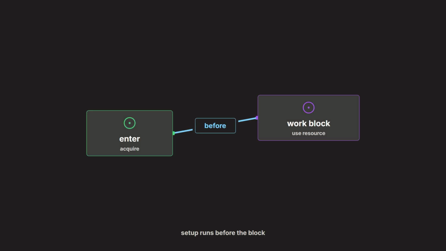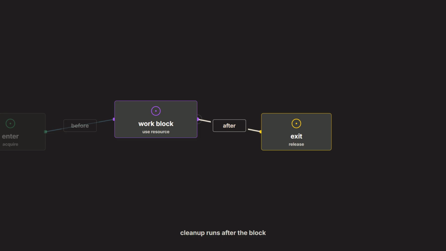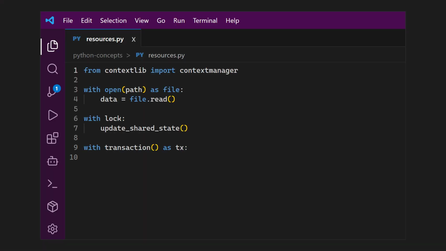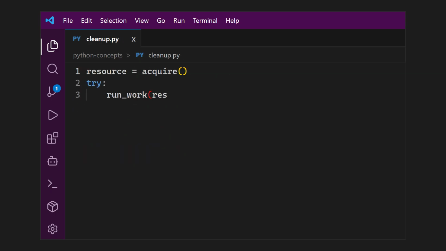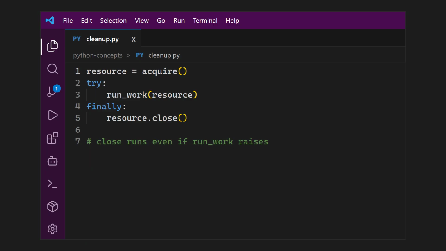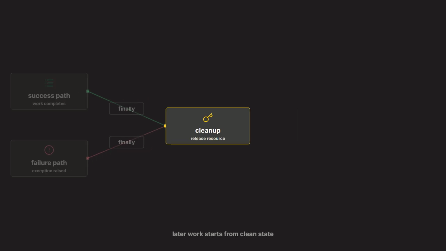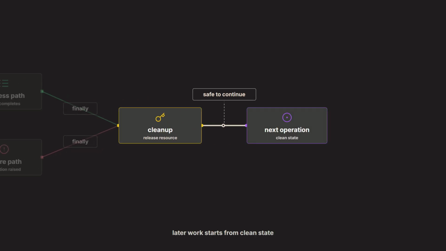The sixth concept is the context manager. A context manager defines what must happen before a block of work starts and what must happen after it ends. That is useful for files, logs, database sessions, temporary directories, transactions, and any resource that must be released reliably. Cleanup should run when the work succeeds, and cleanup should also run when the work raises an exception. In production code, that guarantee prevents resource leaks and keeps later operations from inheriting partial state.